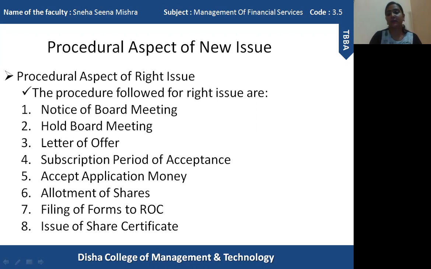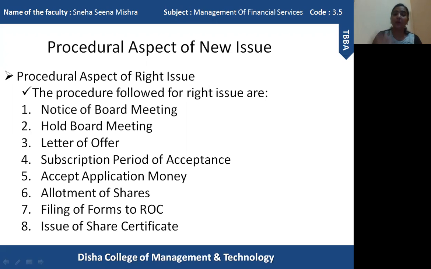A resolution regarding the rights issue will be passed, and then a letter of offer will be created and sent to all the existing shareholders 3 days before the opening of the issue. Okay, these are the initial 3 steps. Then comes the subscription period of acceptance. Now the shareholders will get the letter of offer.